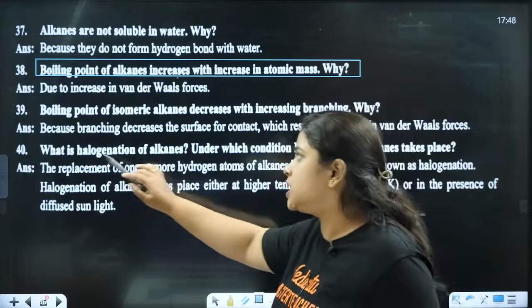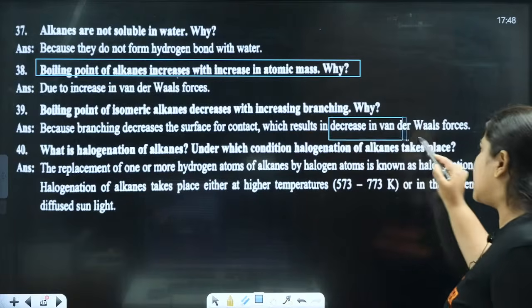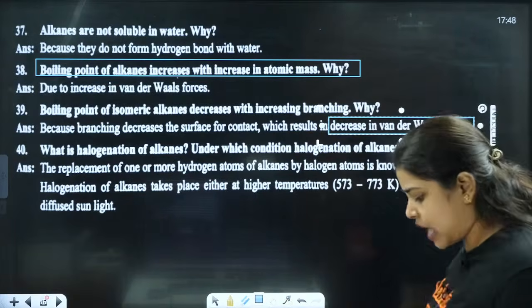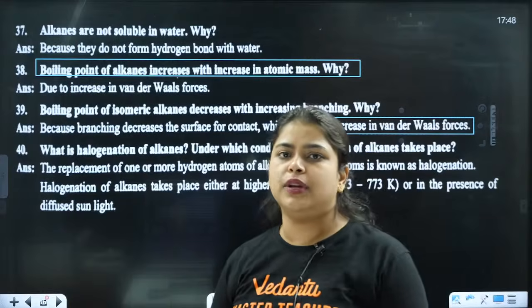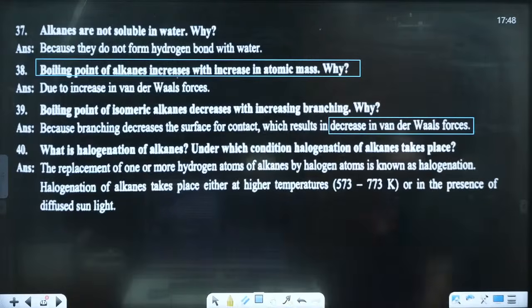Because of that, branching decreases the surface for the contact, which results in decrease in van der Waals force. For that purpose, van der Waals force also will start decreasing. Clear?